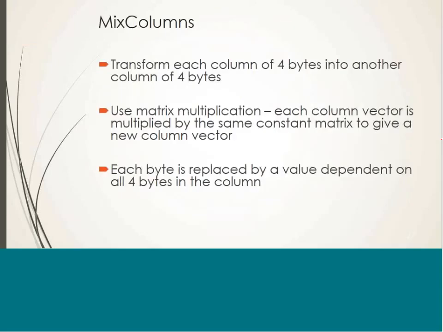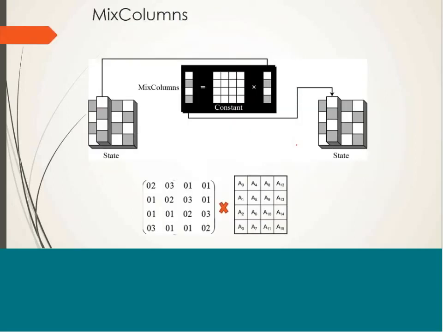Third operation is the mixed column operation, where we are actually going to multiply the state matrix with a constant matrix. So this is your input matrix or state matrix. We'll call it state matrix because the input matrix has transformed its state, has changed its state.